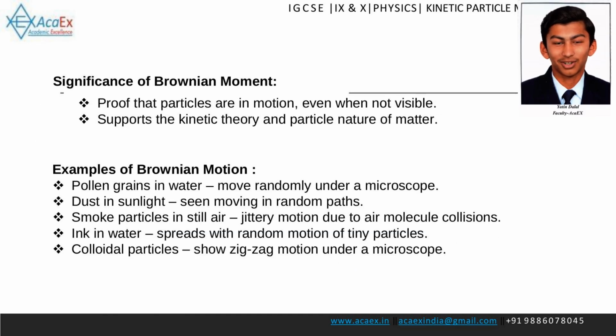Significance of Brownian motion: it serves as proof that particles are in motion, even when they are too small to see directly. It strongly supports the kinetic theory and the particle nature of matter. Examples of Brownian motion: pollen grains moving randomly in water, dust specks appearing to dance in a sunbeam, smoke particles jittering in still air, ink spreading out in water.